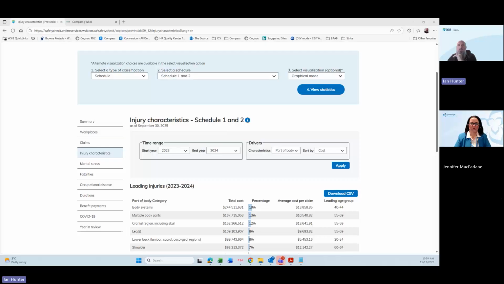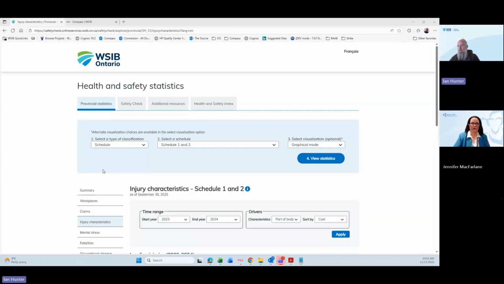When you're looking at your specific business, you'll see that in Compass. So as far as provincial statistics goes, that's everything that's available there. Like I said, it's just high level.